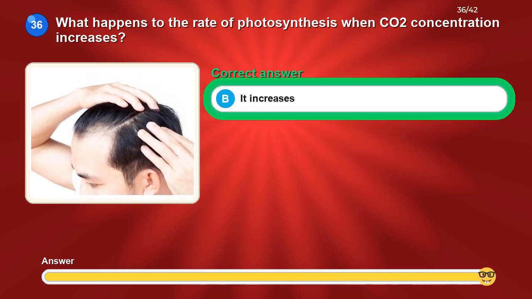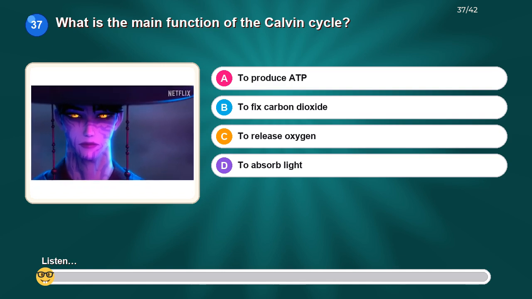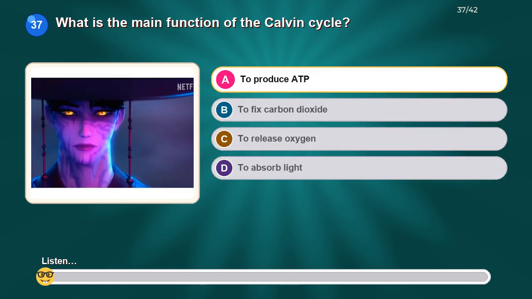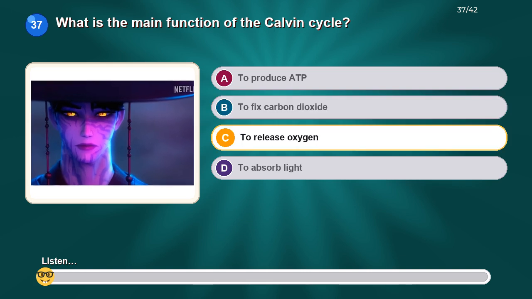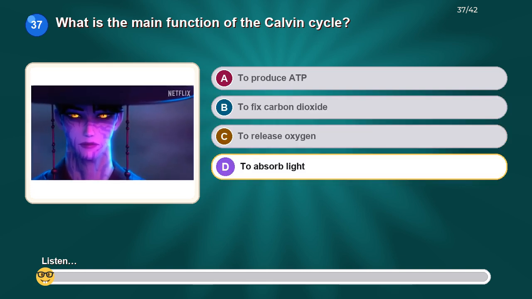The correct answer is, it increases. What is the main function of the Calvin cycle? Option A, to produce ATP. Option B, to fix carbon dioxide. Option C, to release oxygen. Option D, to absorb light.